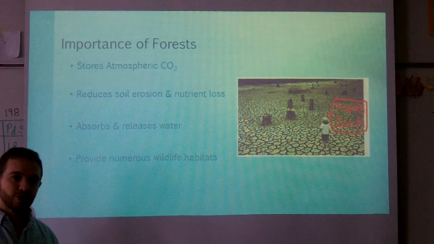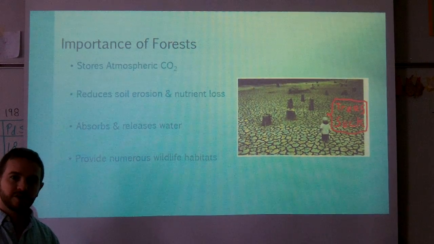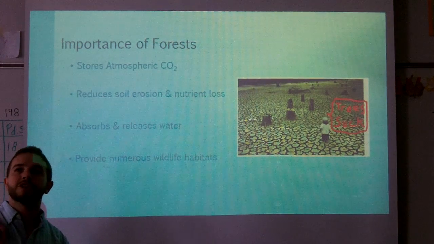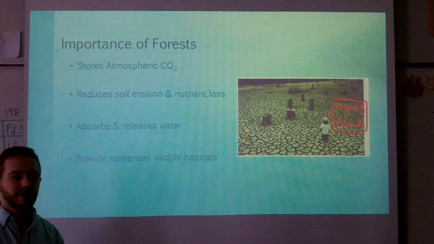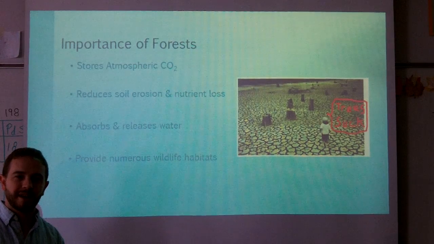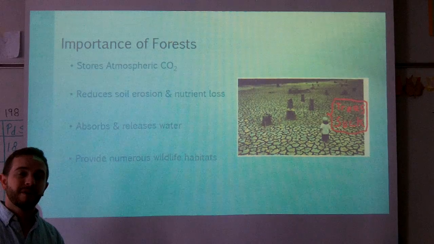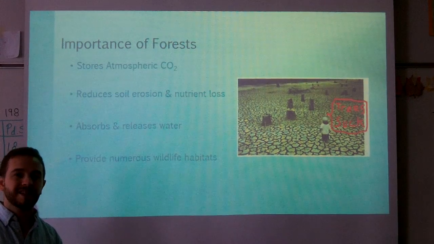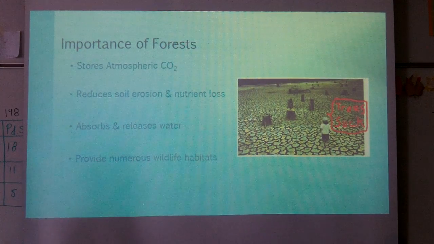The roots will absorb and suck up water that's on the ground and just underneath the ground's surface, and it'll pump it up through the roots, up to the leaves, and then it transpires out into the atmosphere. Without those trees, we end up with flash floods, mudslides. Think about California, where they've taken down a lot of the trees on the slopes where they build their homes. Now, whenever they have massive rainstorms, they end up with floods and with mudslides because there's no trees to absorb that water. And they provide numerous wildlife habitats, of course.